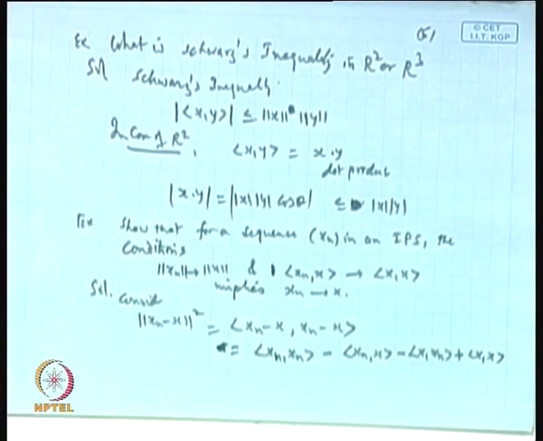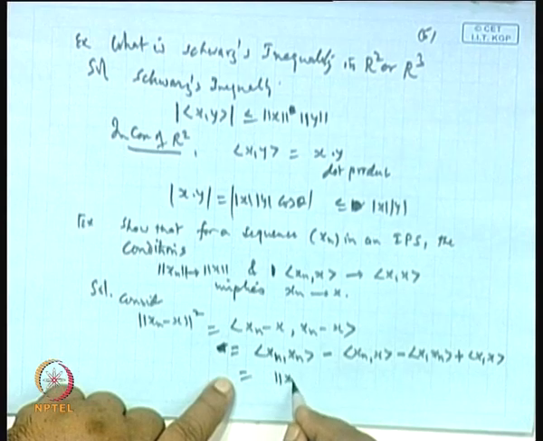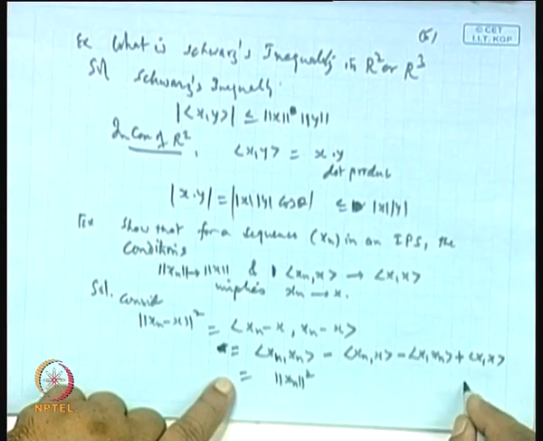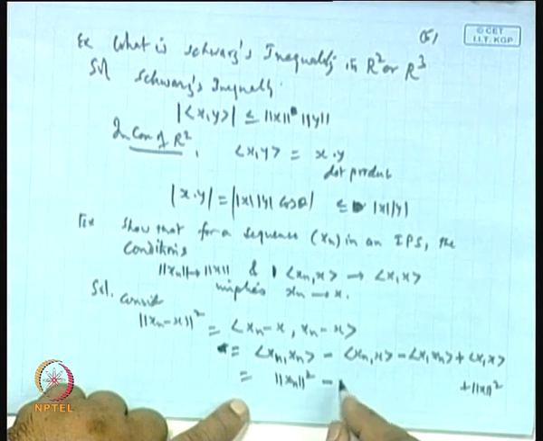Is it not? That is what we go for. Now, this is nothing but the norm x n square. This is nothing but the norm x square. Okay. And this will remain as it is, let it be.